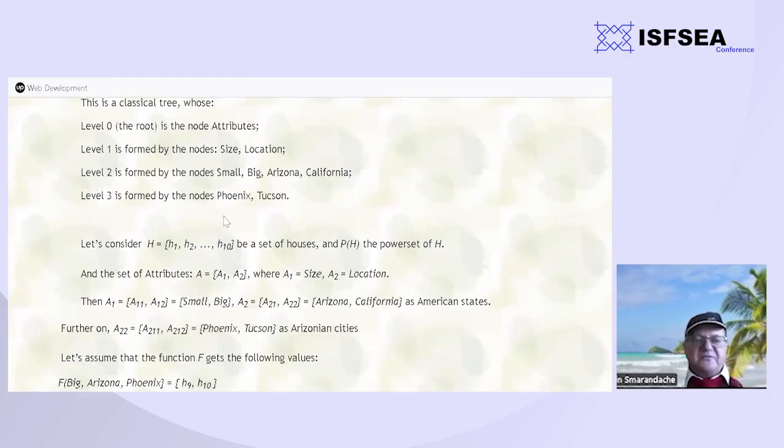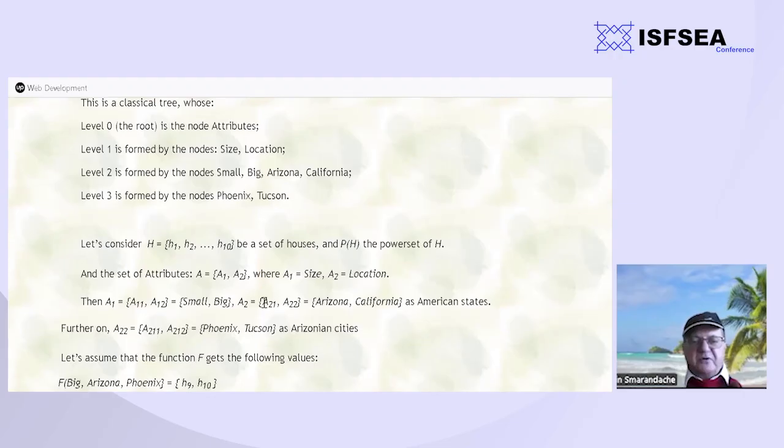Let's consider again a set of houses, H1, H2, ..., H10, and P of H, the power set of H. Then the set of attributes A is formed by A1 and A2. As explained before, A1 is size and A2 is location. A1, the size, is formed by A11, A12, meaning small and big.